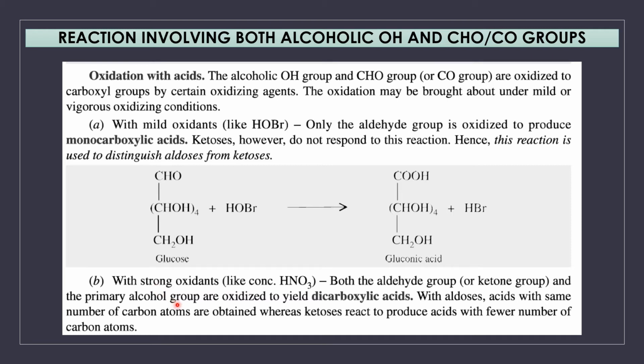When we take strong oxidants like concentrated nitric acid, here what happens? Both the aldehyde as well as the primary alcoholic group are oxidized, thereby giving dicarboxylic acids. With a mild oxidant, we get monocarboxylic acid. When we use a strong oxidant, we get dicarboxylic acid. In the case of aldoses, we will get acids with the same number of carbon atoms, whereas in the case of ketoses, we will get dicarboxylic acids with lesser number of carbon atoms.